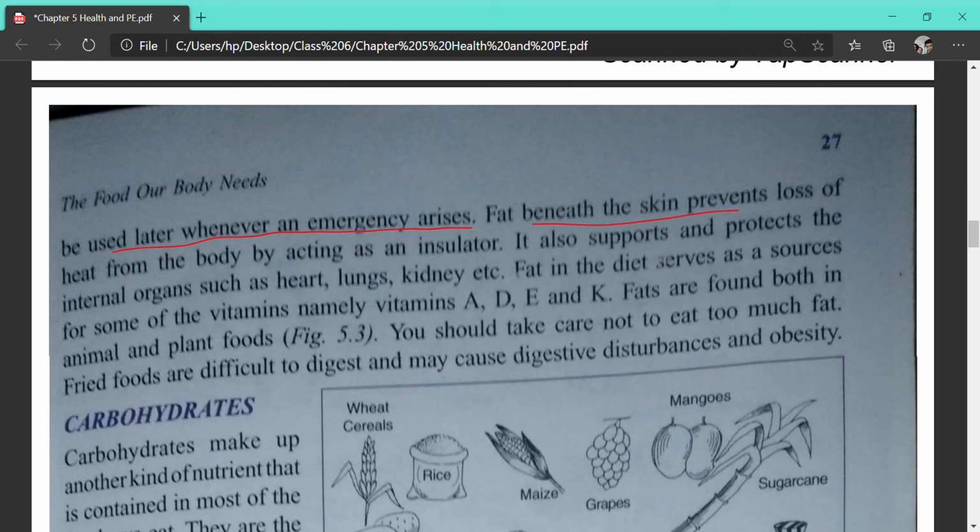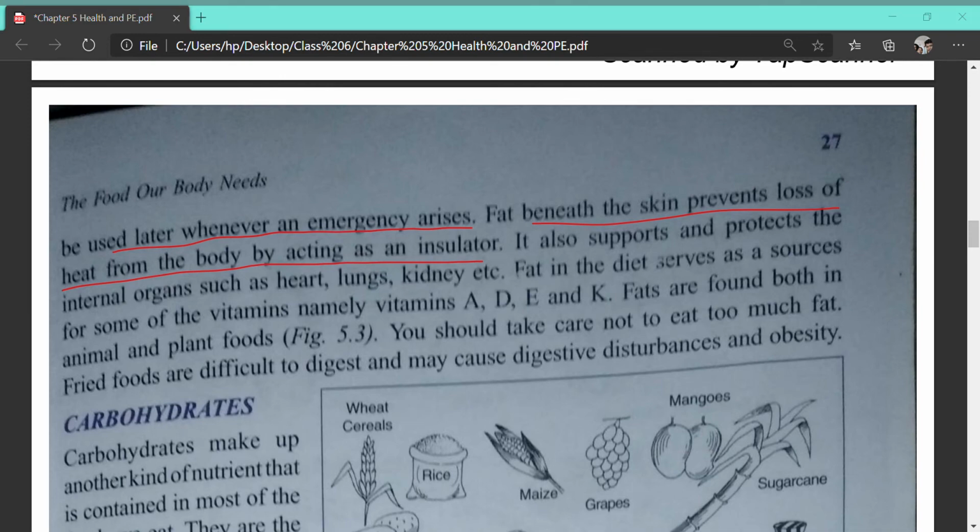The fat beneath the skin prevents the loss of heat also. So this fat deposition beneath our skin helps in regulating the body temperature, because fat does not allow heat to pass through. Fat is a bad conductor of heat. Okay, is it clear? This line is clear. Fat beneath the skin prevents loss of heat from the body by acting as an insulator.